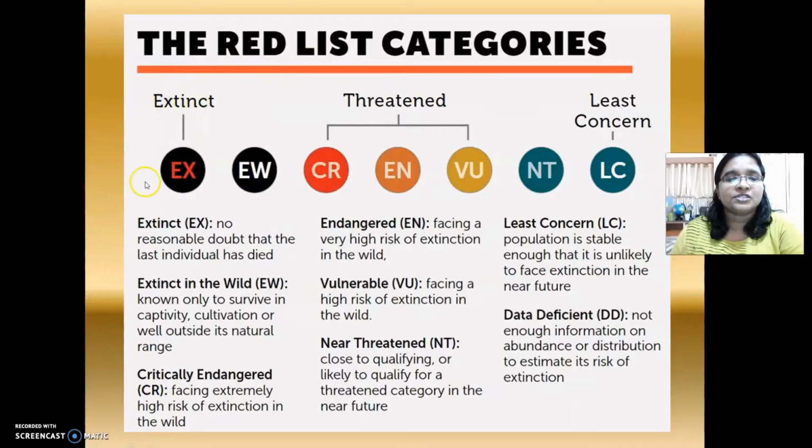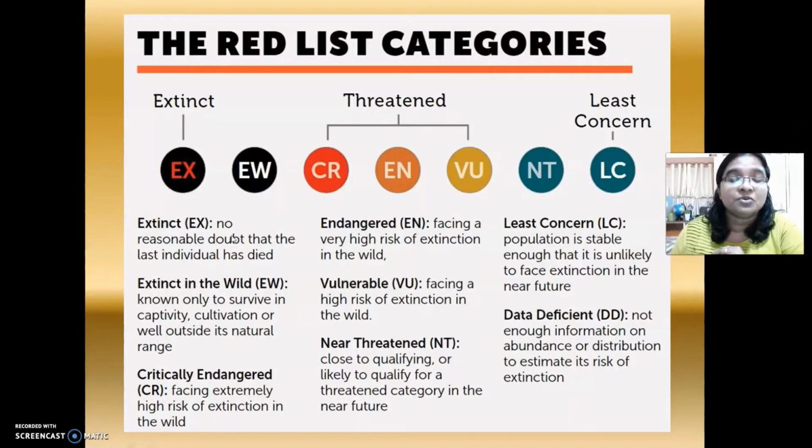The most important one is extinct, which is represented with the letters EX. That shows extinct species, and it denotes that there is no trace of them existing on the earth's surface.